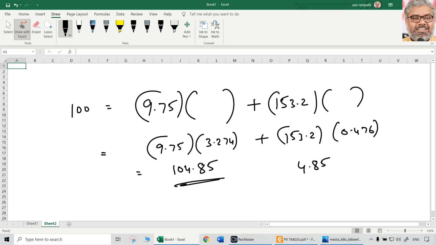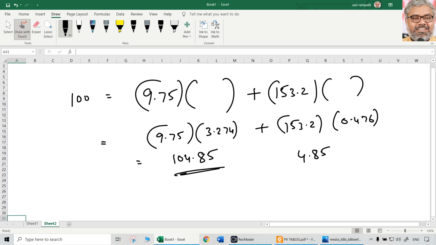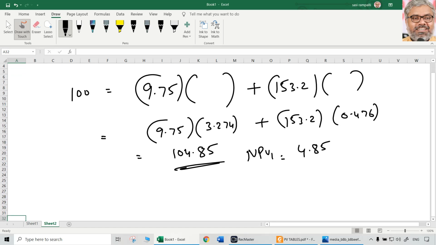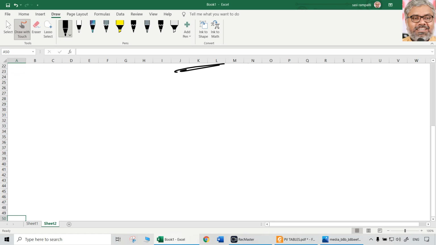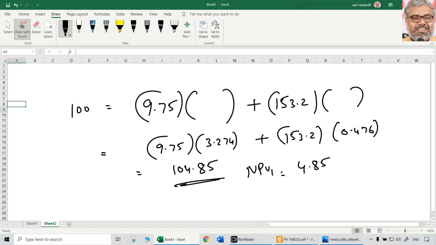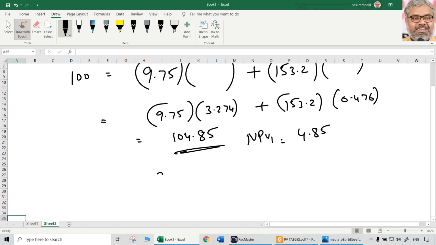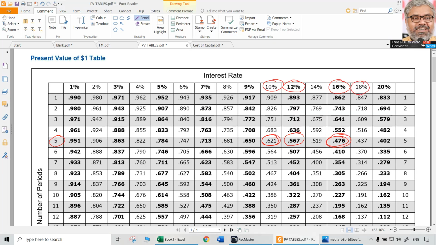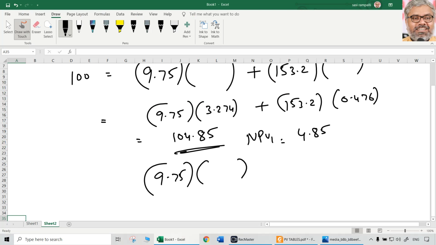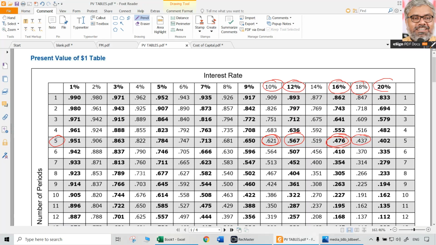Now let us recalculate this at a higher rate. So we have NPV1, this one. Let us recalculate NPV2. Again 9.75. At what rate? Let us take 18%, as it is there. So 4.437, this one is different. So 153.2 multiplied with 0.437. Or to be on the safer side, we can take 20%.